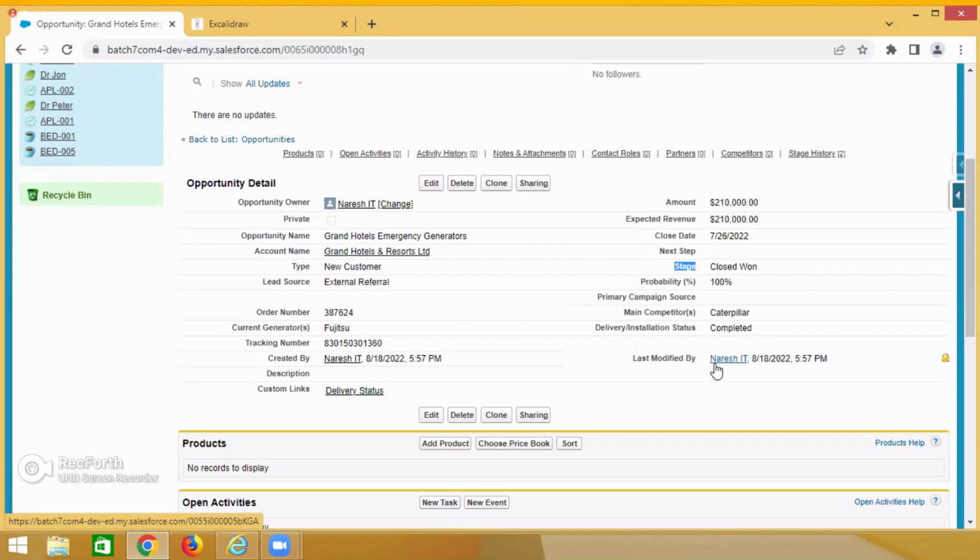For example, who created this? If you see, the owner is this guy who created it, Naresh IT. Why? Because this record belongs to Naresh IT. Naresh created it, and last modified by is also this. So assuming that it is sensitive data, guys. Okay, this is very important data. Why? Because if this opportunity is getting some particular company, what about the amount? Those people are getting $2,10,000. Assuming that it is more than that.